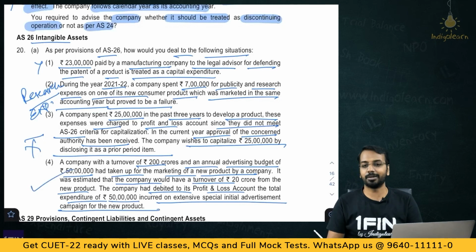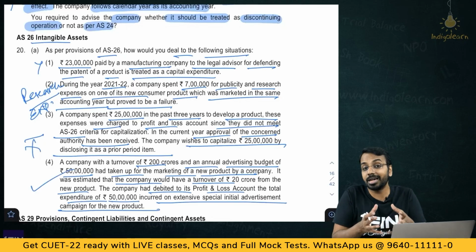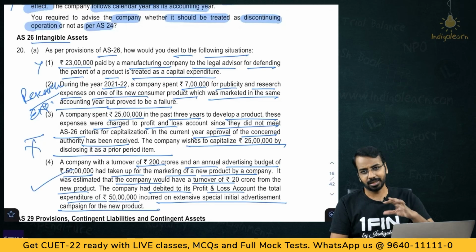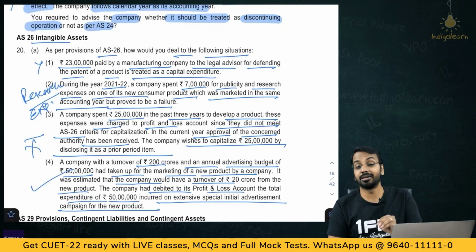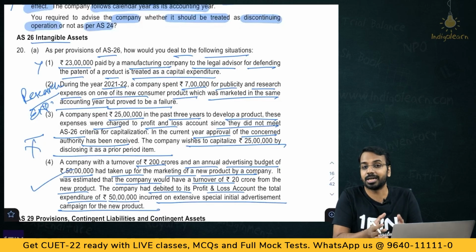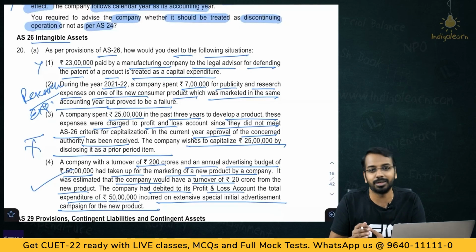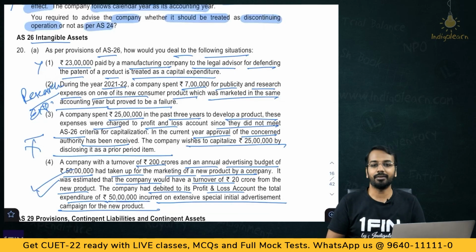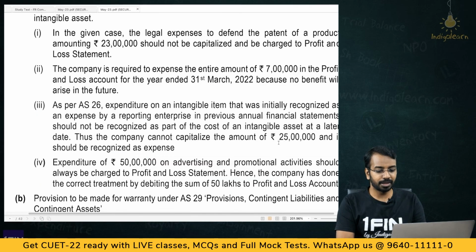Now this is perfectly valid because advertisement expenses do not create an intangible asset. You cannot identify separately the asset which is created because of advertisement. See, when we do advertisements, it can result in goodwill, it can result in brand value. You cannot say that advertisement has created a separately identifiable intangible asset. So this treatment to charge everything to the P&L is absolutely fine. So the company cannot capitalize 25 lakhs. Research expense, you have to expense it off to P&L.